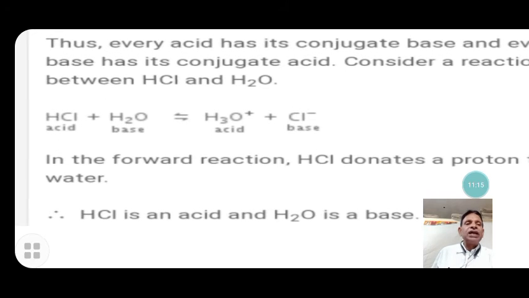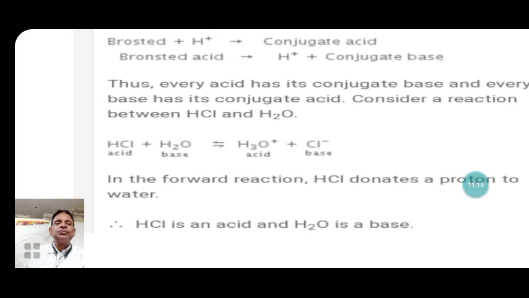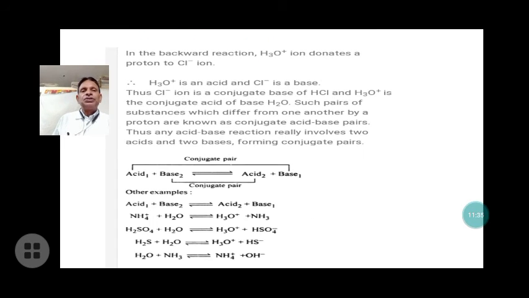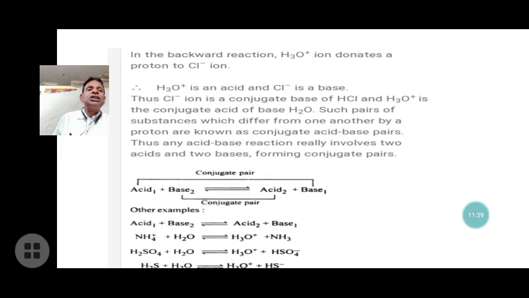Now in the above reaction, HCl donates a proton to water, so HCl is an acid and H2O is a base. Further, in the backward reaction, H3O, the hydronium ion, donates a proton to the chloride ion, so H3O is an acid and the chloride ion is a base. Thus the chloride ion is the conjugate base of HCl, and the hydronium ion is the conjugate acid of water.